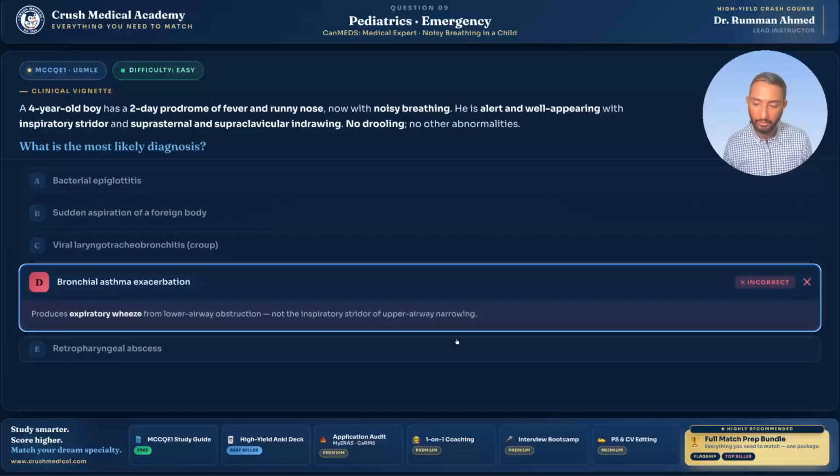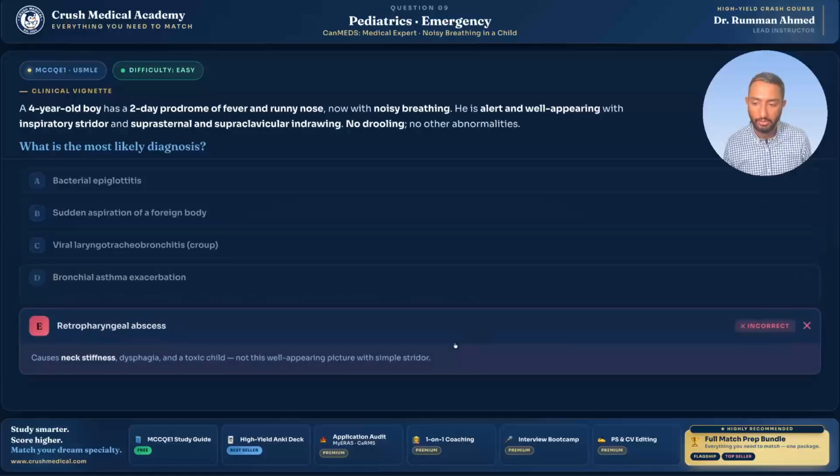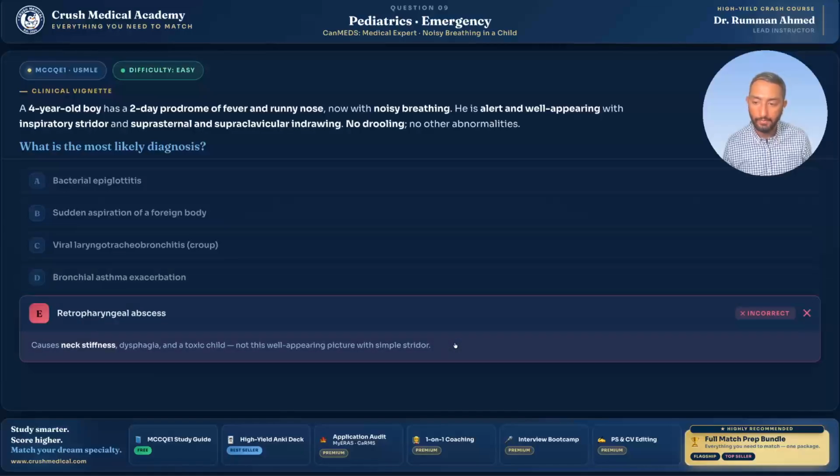And last but not least, we have the retropharyngeal abscess, which is an emergent concern. You're essentially having an abscess in the back of your throat. That's very, very concerning, and that presents with neck stiffness, dysphagia, and a toxic child. Not this clinical scenario where they have a viral prodrome and now a simple stridor, okay?